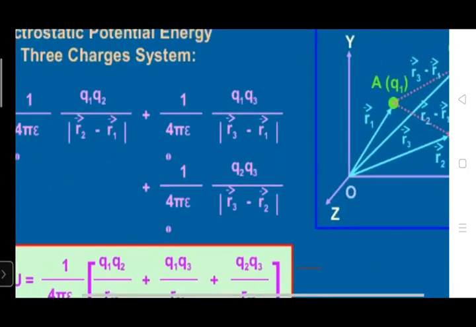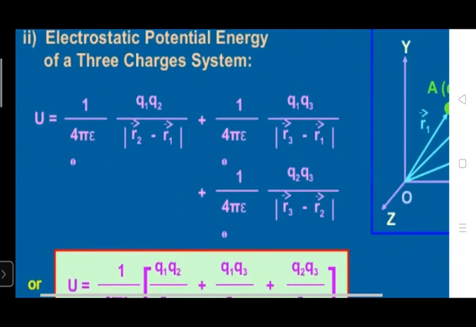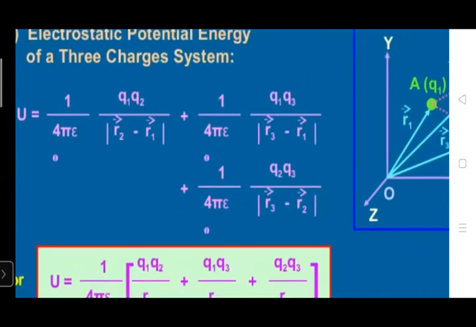We can write this as 1 upon 4 pi epsilon naught Q1 Q2 upon R2 minus R1, the potential energy due to charges 1 and 2, plus 1 upon 4 pi epsilon naught Q1 Q3 upon R3 minus R1, due to charges 1 and 3, plus 1 upon 4 pi epsilon naught Q2 Q3 upon R3 minus R2, due to charges 2 and 3.